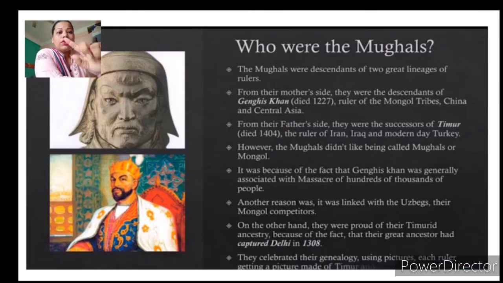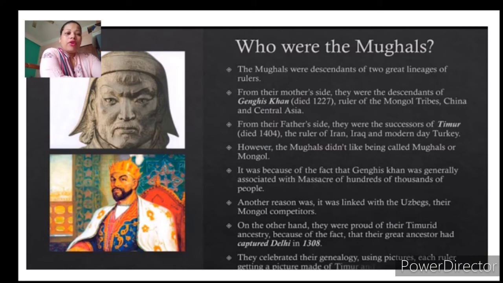So let us know who were the Mughals. The Mughals were descendants of two lineages of rulers. From their mother's side, they were descendants of Genghis Khan. As you know, he was a Mongol who came and tried to invade the Delhi Sultans, and the ruler of the Mongol tribes, China and Central Asia. You can see the picture, although it is not properly visible. This is Genghis Khan, and the Mughals were descendants of Genghis Khan from the mother's side.